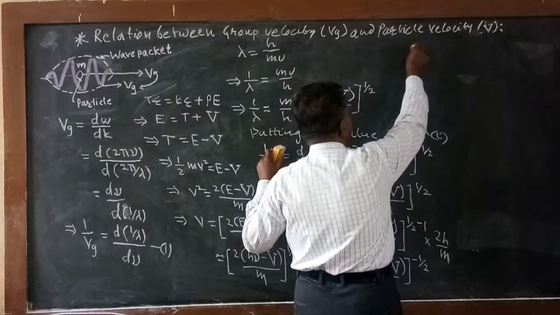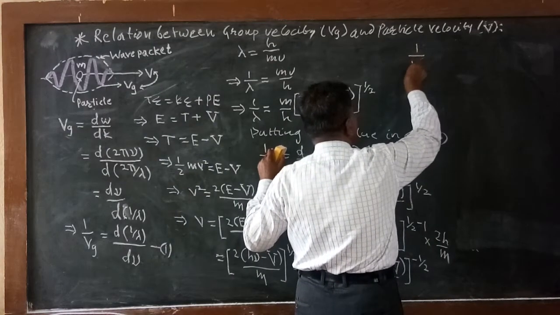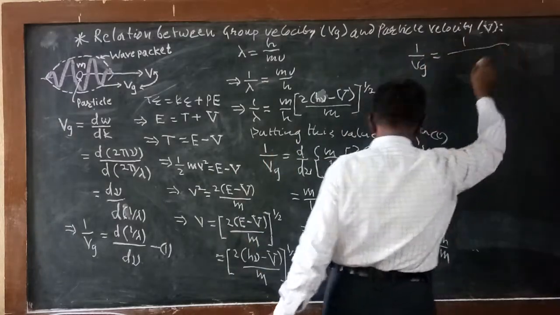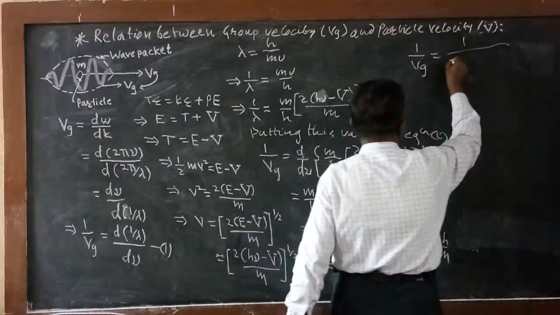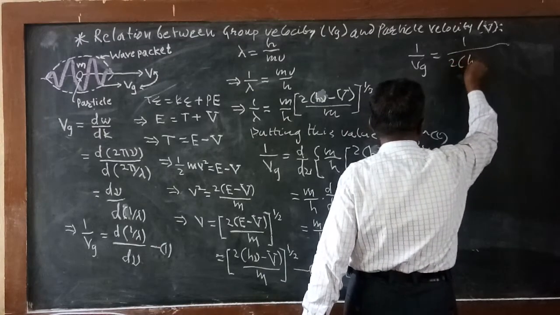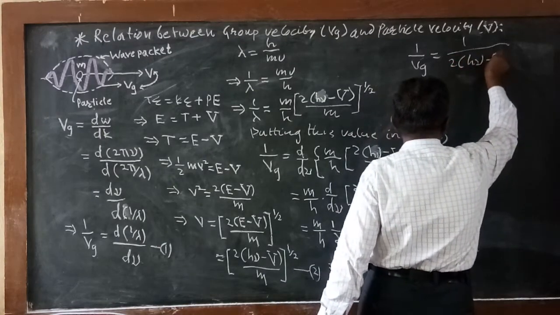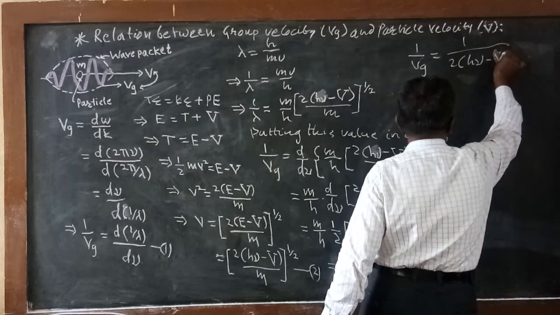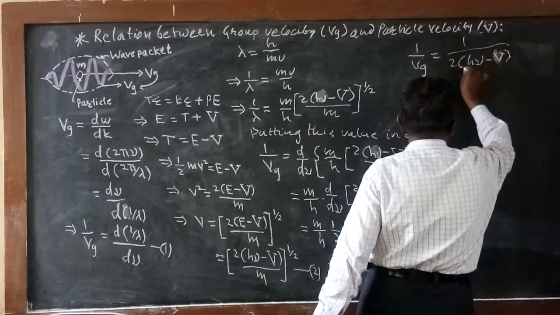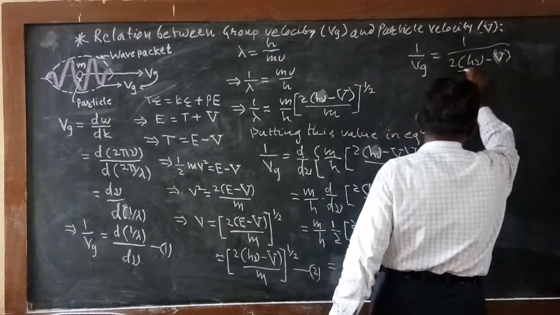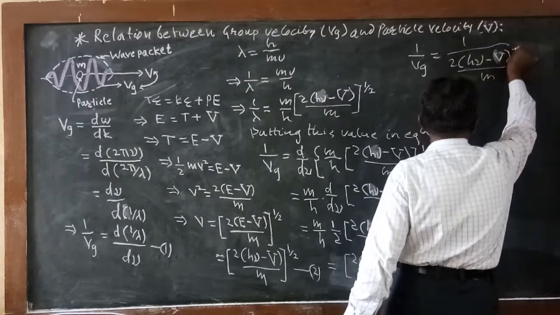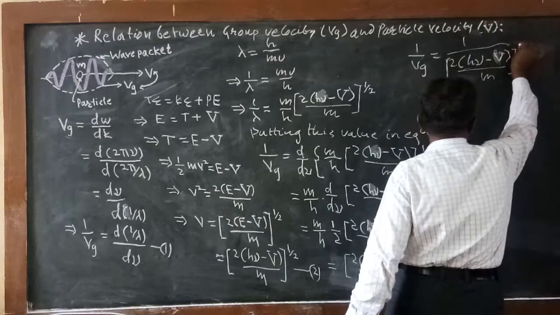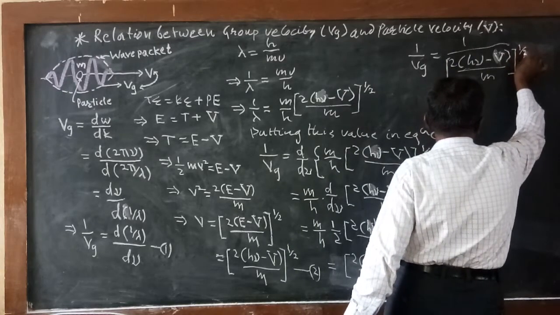So 1 upon Vg finally equals 1 divided by 2 into bracket h mu minus V whole divided by m, to the power half, minus half to plus half by taking to the denominator. So we are getting this is half.